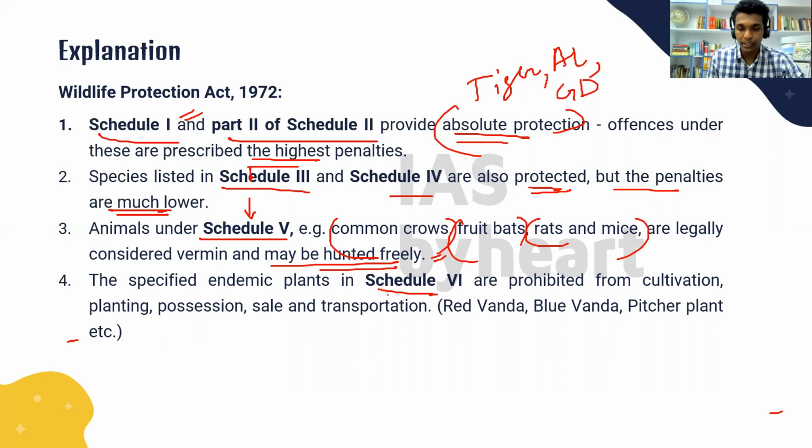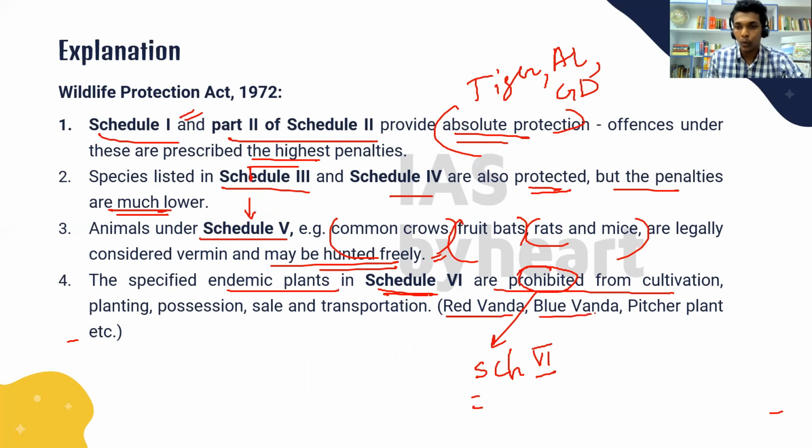And Schedule 6. So the specified endemic plants in Schedule 6 are prohibited from cultivation. They are totally prohibited from cultivation. Recently, there was a question in 2019 asked about Schedule 6 specifically, whether the species mentioned here could be produced with a license or whether they are prohibited completely. The answer is they are prohibited completely.